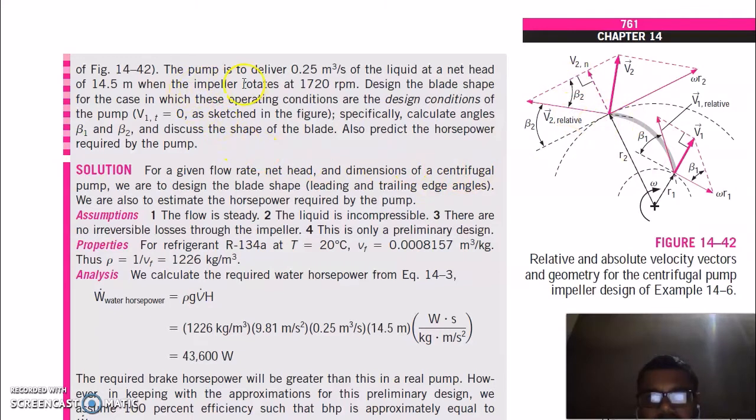So the pump delivers 0.25 cubic meters per second of liquid at a net head of 14.5 meters when the impeller rotates at 720 rpm. Design the blade shape for the case in which these operating conditions are the design conditions of the pump, especially V1t is equal to 0.